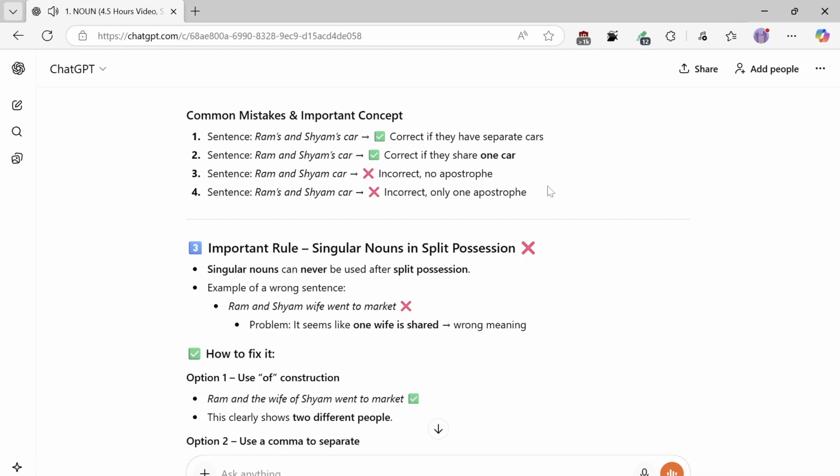Important rule: singular nouns in split possession. Singular nouns can never be used after split possession. Example of a wrong sentence: Ram and Shyam wife went to market. Problem: it seems like one wife is shared, which is the wrong meaning.